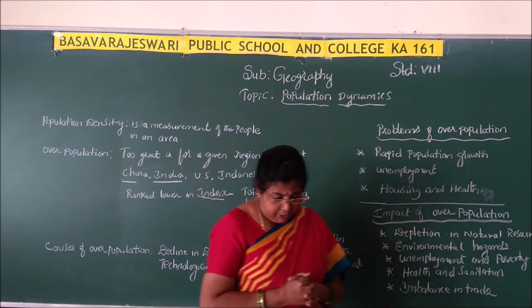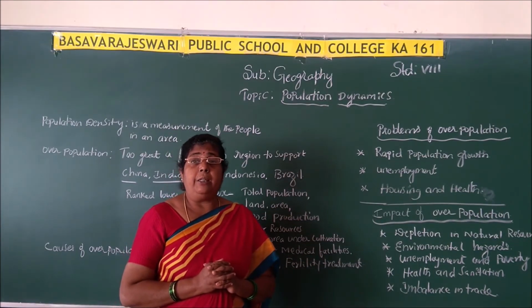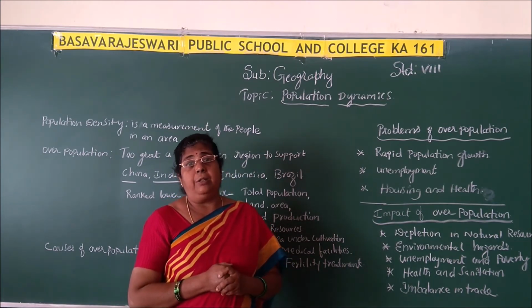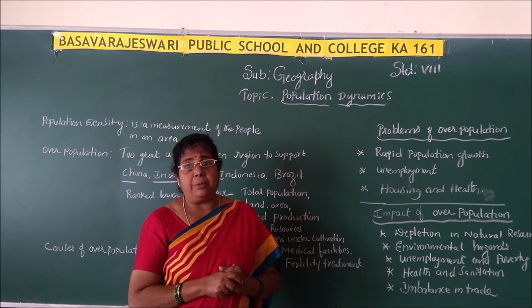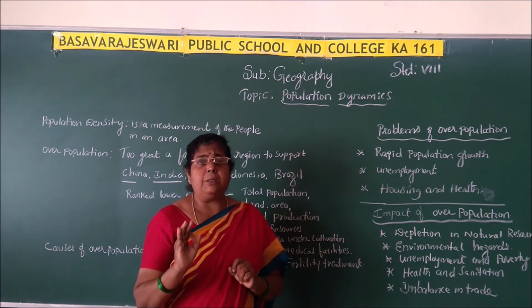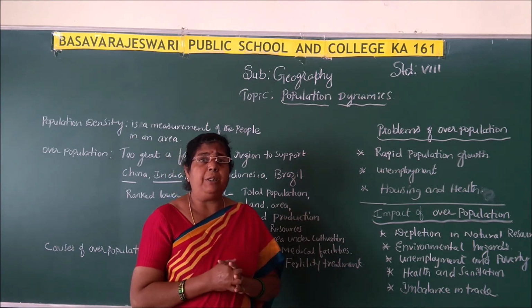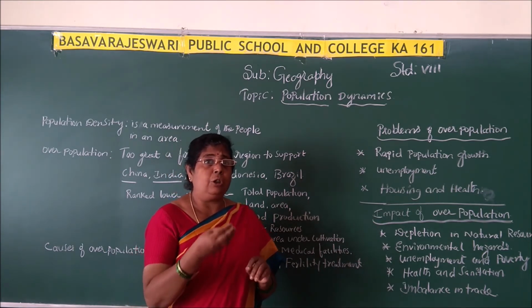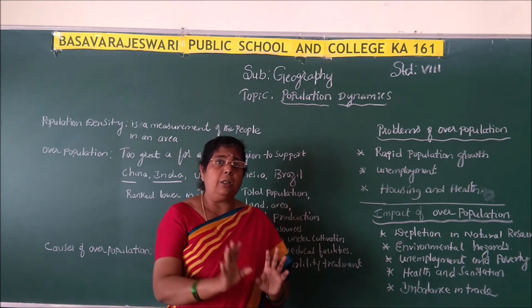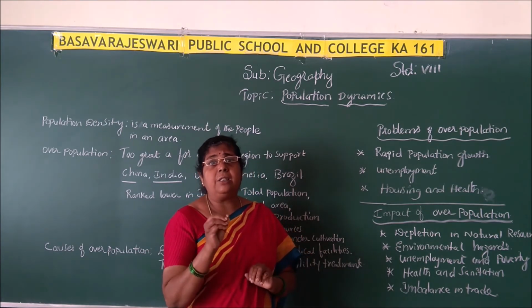And in overpopulated areas we have unemployment. We can provide unskilled people only seasonal employment. For example, people who work in the farms and in the sugar cane fields will get employment for only 4 to 6 months. So what about the rest? That seasonal employment is there. They get employment or a job to lead their life for only 4 to 6 months. And even the people working in the sugar industries also get seasonal employment.